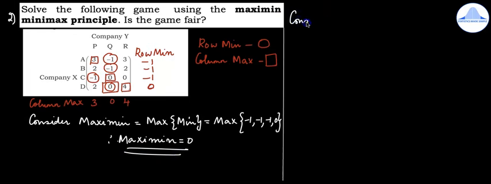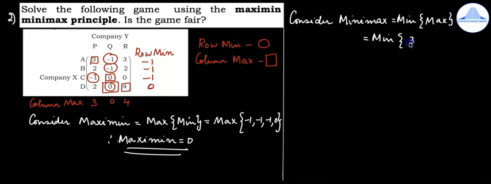Next, consider the word minimax. Split it: this is equal to the minimum of the maximum values, which are 3, 0 and 4. The minimum among these is 0.